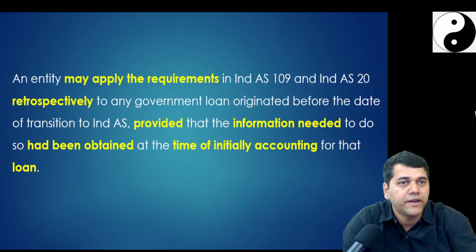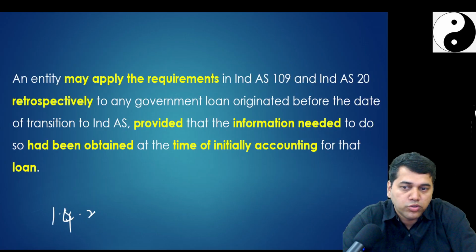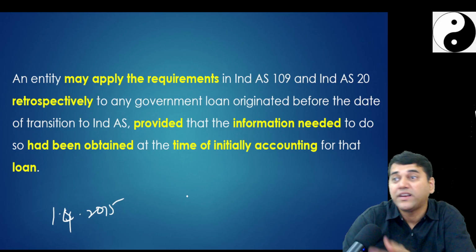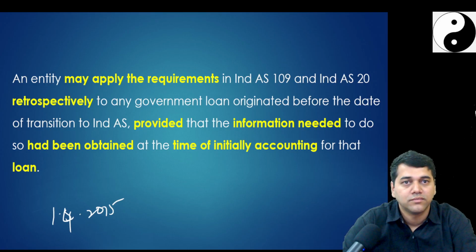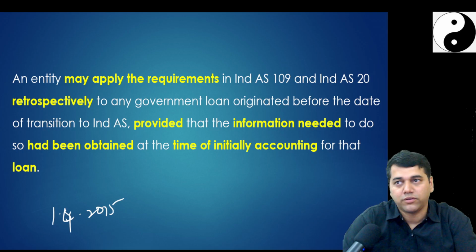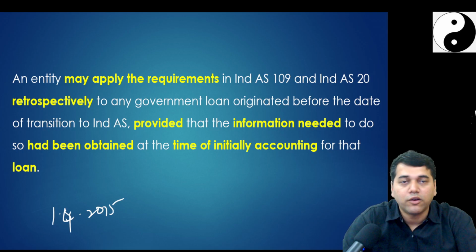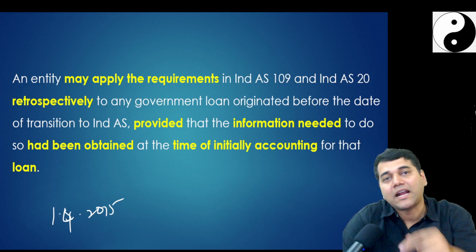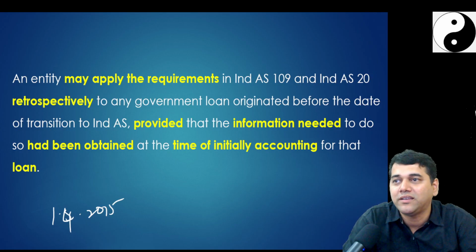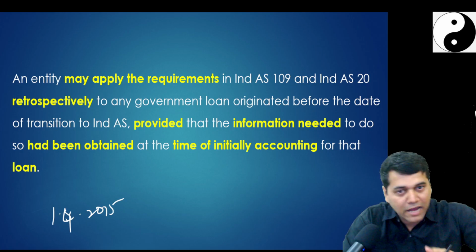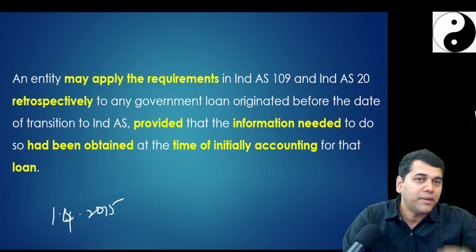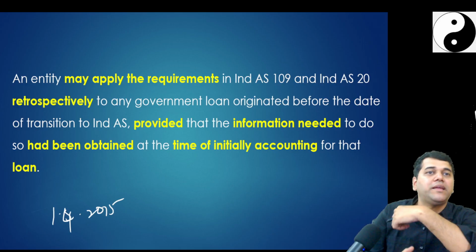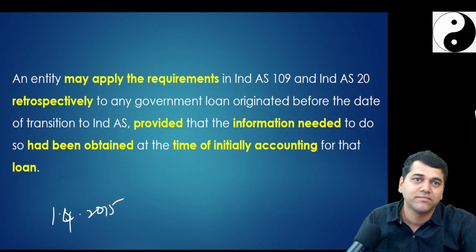Okay, this is the theory you will write. On 1/4/2015, will you pass any accounting entry? Yes, only one accounting entry of reclassification from equity to loan. During the year, will you pass any accounting entry? Yes, interest expense, because in the previous accounting standard comparative, there was no interest expense. But I will pass it now because I have applied prospectively. So in the second year, 16-17, I will pass it and automatically my previous year comparative is restated.